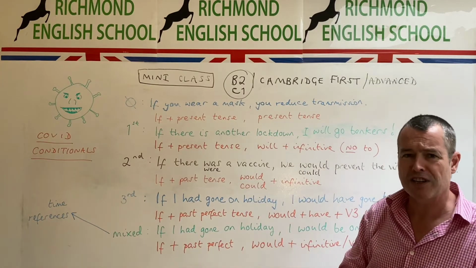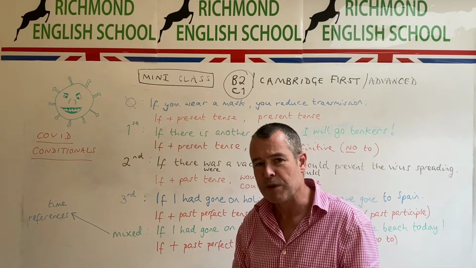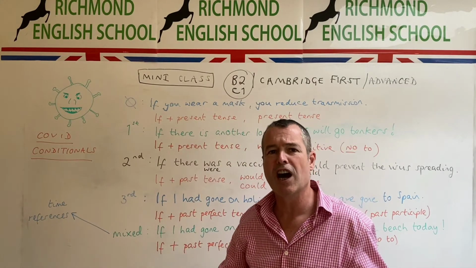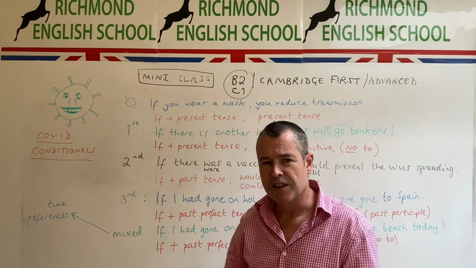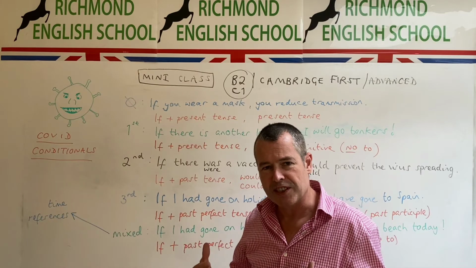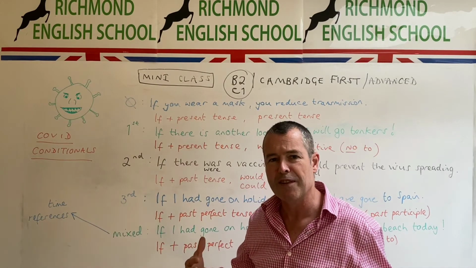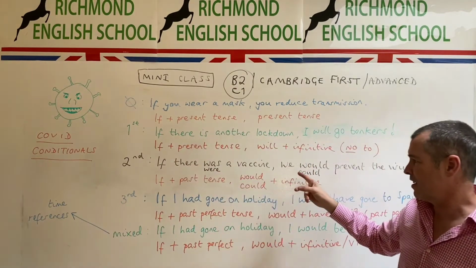And when we imagine in English, what do we do? Well, we go into the past tense. We use what we call the unreal past. So the best way to understand the second conditional is to imagine what the truth is and then go back a tense from the truth. So there is no vaccine.